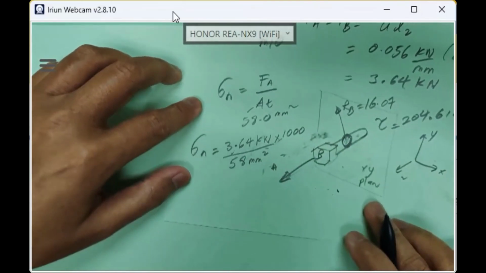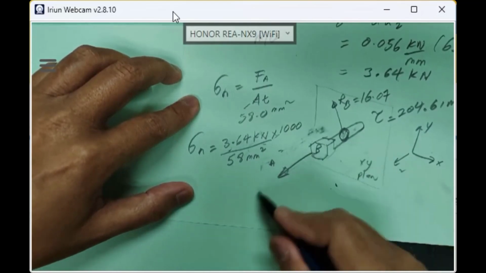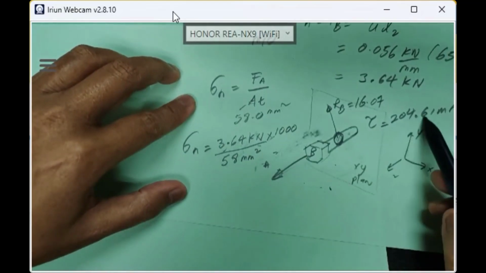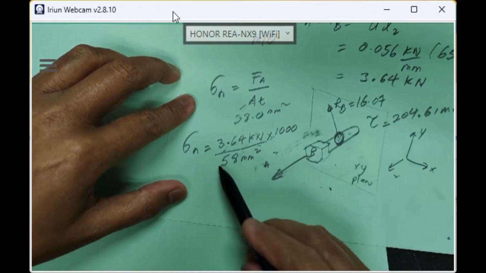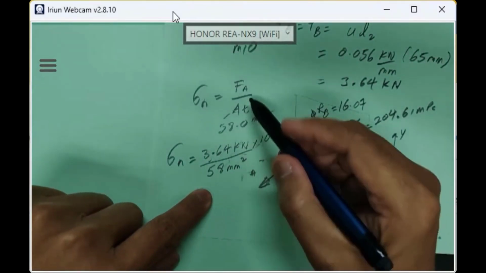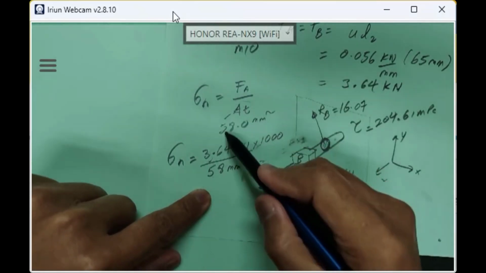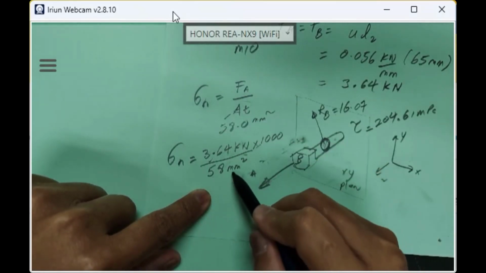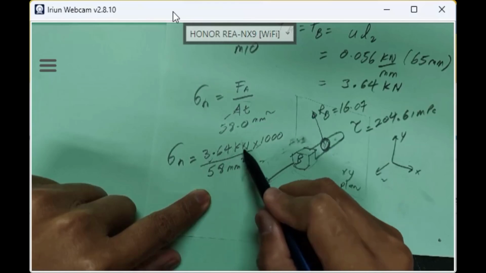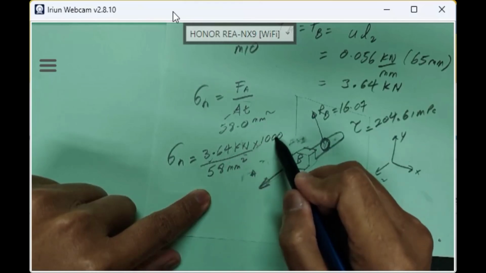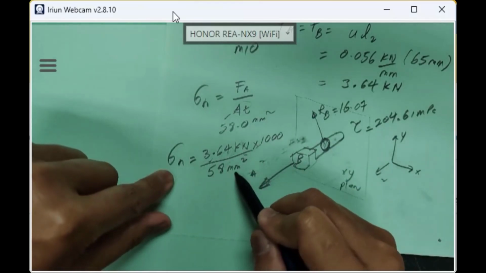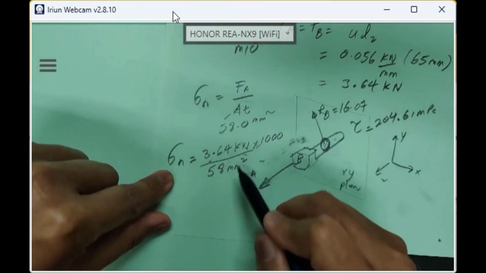Can someone calculate this for me? We already have the torsional stress 204 just now. For the tensile load, be careful, use AT, the tensile area, not pi over 4 times 10 squared. 58 from the table. When you calculate, 3.64 is in kilonewton, so I have to times 1000 to make it Newton, to get megapascal, over 58 millimeter square. So what is the value here? Try a bit, class.